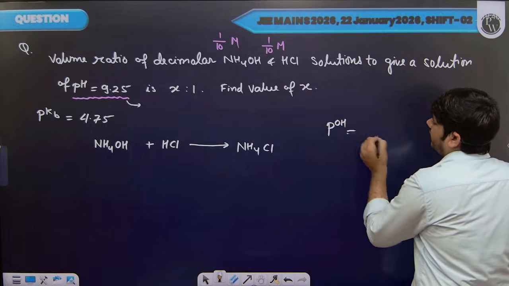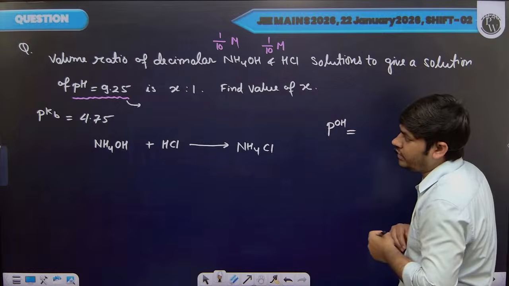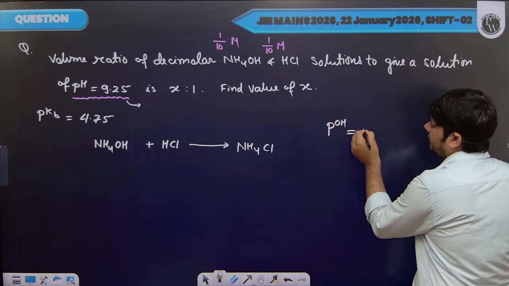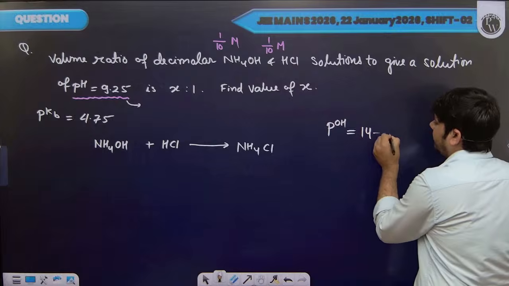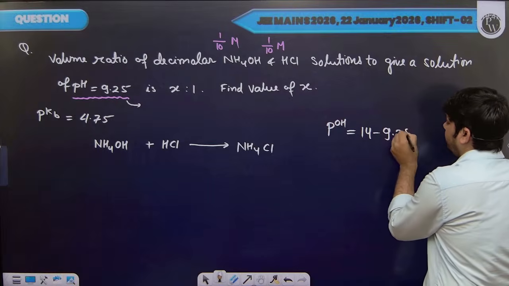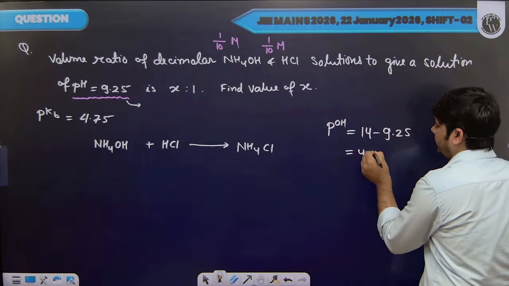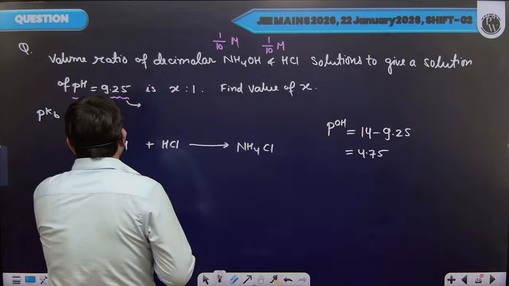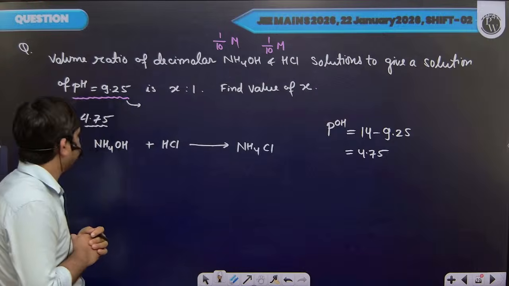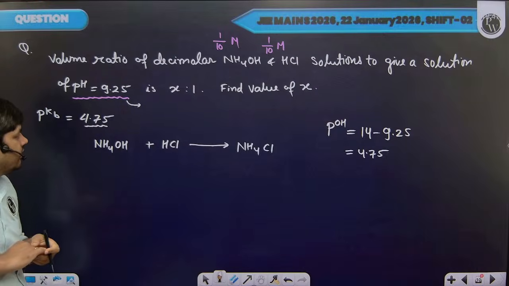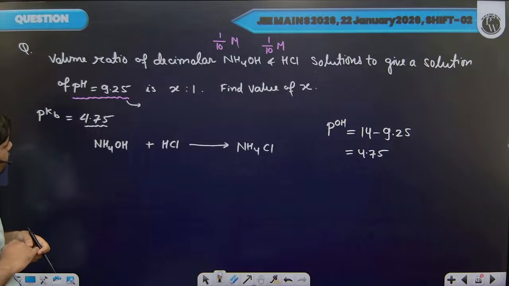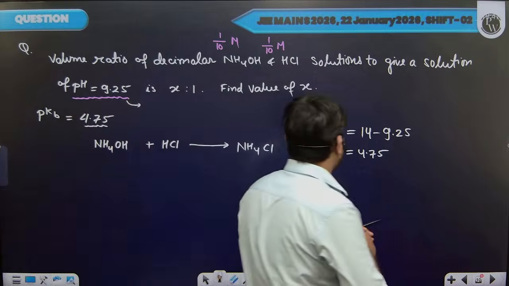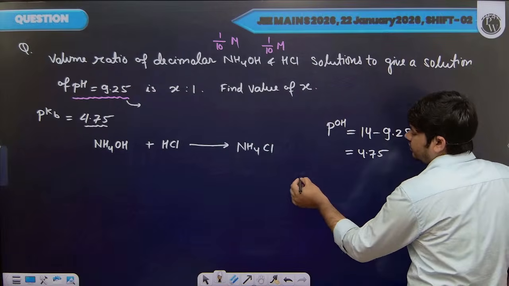The pH is 9.25, so pOH will be 14 minus 9.25, so 4.75. Now the pKb value is given. Clear? So the pKb value is 4.74, and pOH is 4.75.